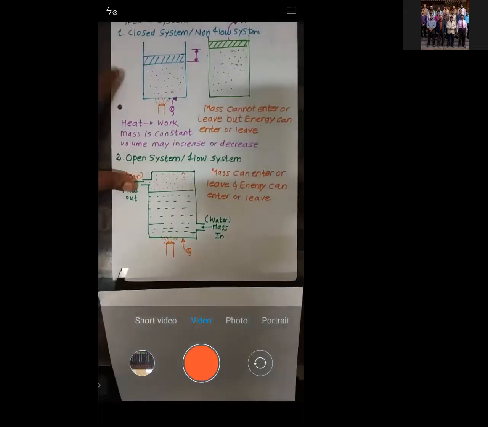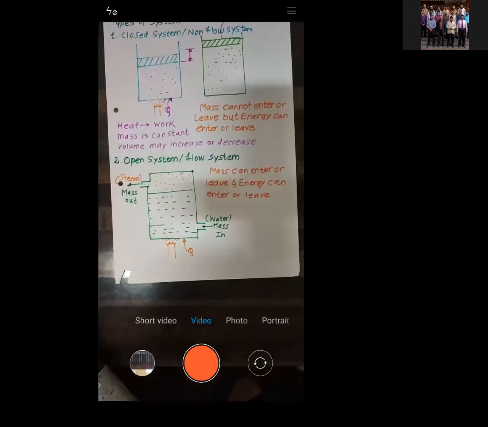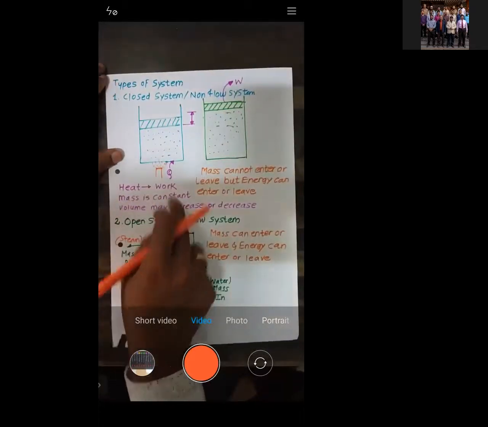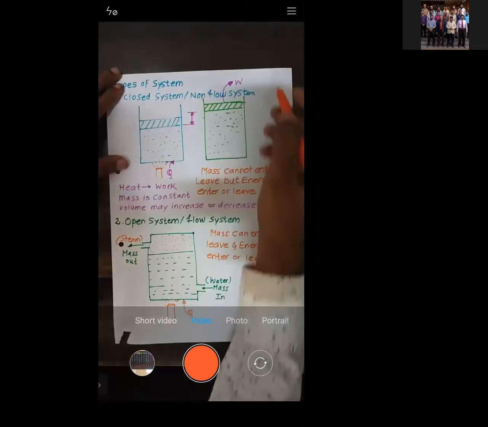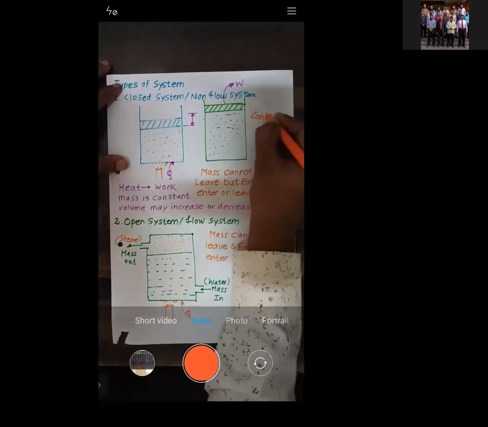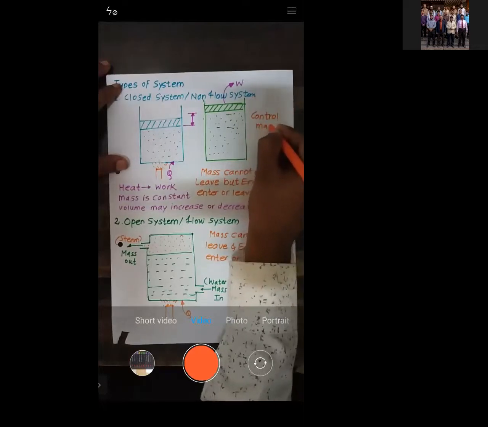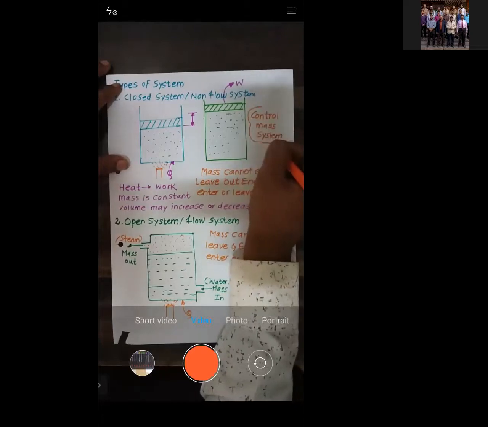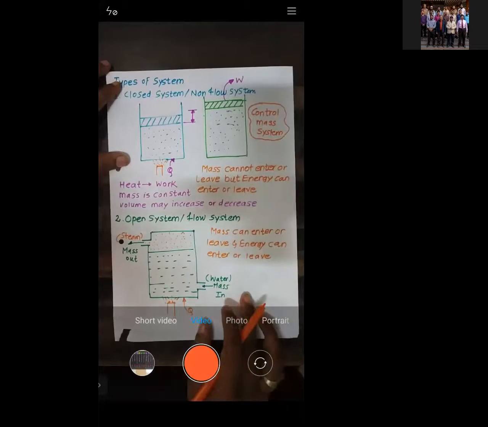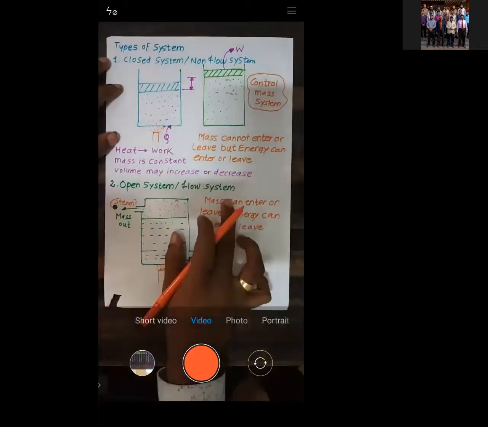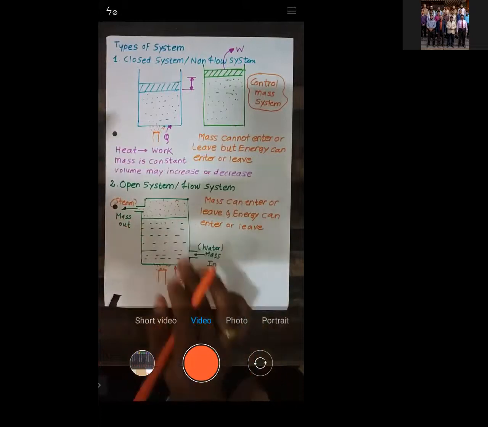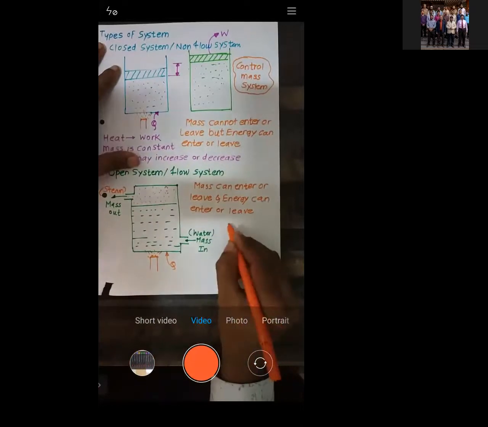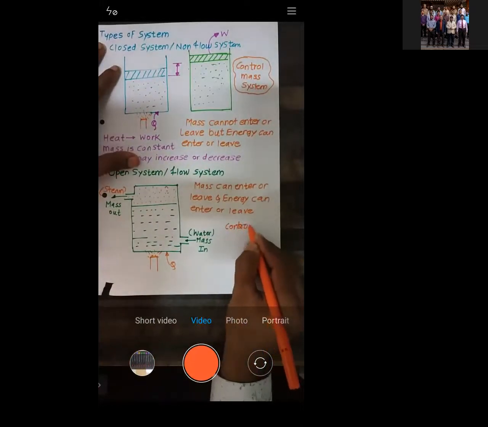So we have seen the closed system and the open system. Now try to understand. In a closed system, what is constant? Mass is constant. So the closed system is also known as a control mass system. In the open system, mass is entering and leaving, so mass is not constant, but the volume is constant. Such a system is also known as a control volume system.